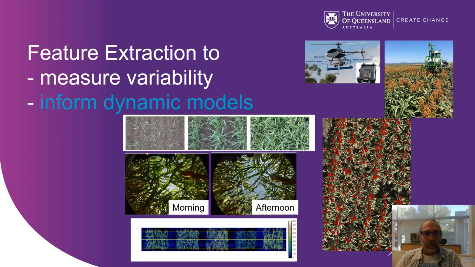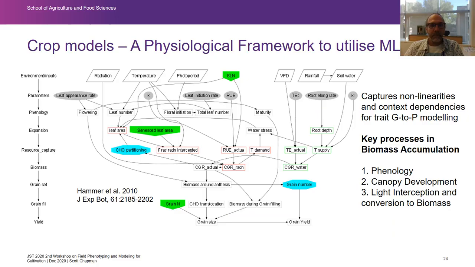So how do we use feature extraction to inform our models? Here's a crop model. This is the approximate processes that are in the APSIM crop model. We have all of these environment inputs that are daily inputs: radiation, temperature, photoperiod, VPD, rainfall. We have a series of parameters, things like leaf appearance rate, extinction coefficient, radiation use efficiency, and some traits associated with roots and water uptake.